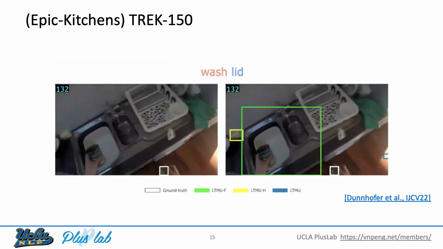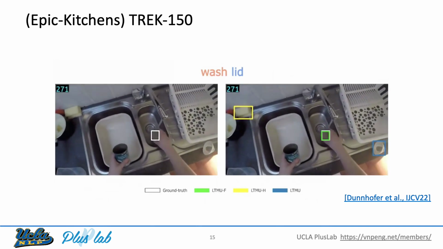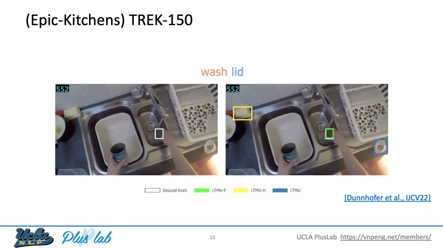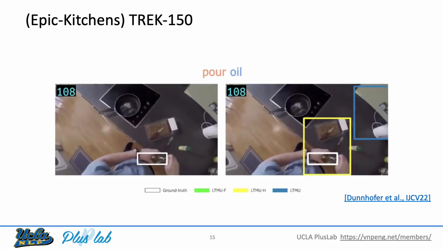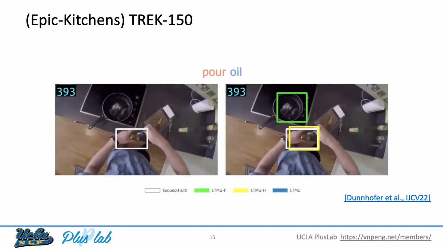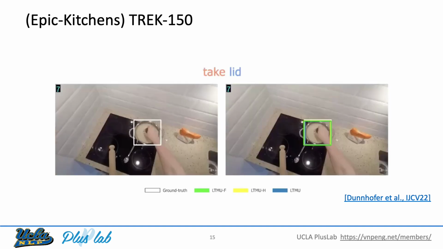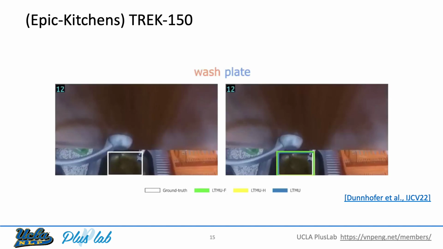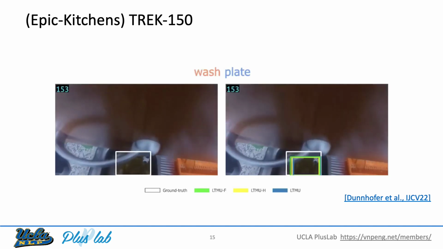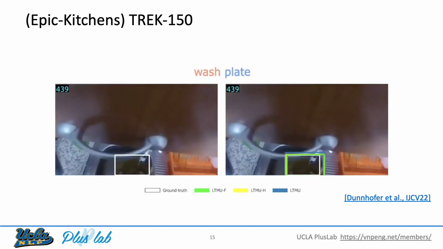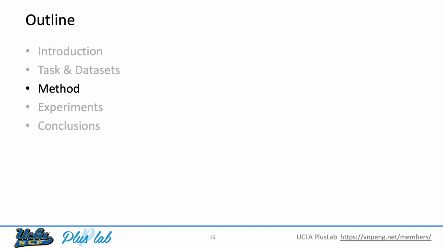In addition to state change object detection, our framework is also naturally suitable for long-horizon object tracking during an action. Here we leverage the Epic-Kitchens Track 150 subtask, where each clip focuses on a particular action performed by the human actor, resulting in a target object to undergo state changes. Notice that the object being tracked will sometimes encounter heavy occlusions and move in and out of the user's point of view. We later demonstrate that our framework is effective towards resolving this issue. Next, I will introduce our model structure.